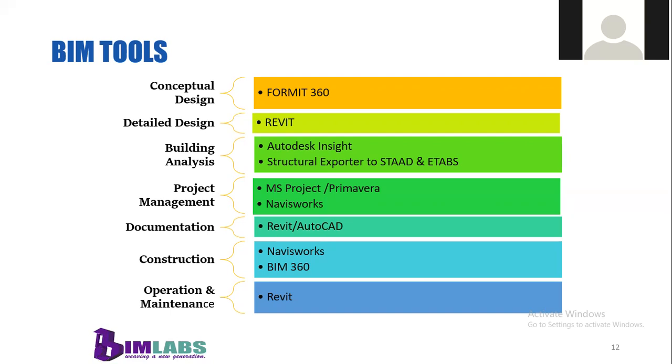Then structural export to TAD and ETAP, both of which are analysis softwares. Next is project management. For project management, you can use MS Project or Primavera, and Navisworks will also help in that. Then for documentation, you can use Revit or AutoCAD. You can use Navisworks or BIM 360 software. Then for operation and maintenance also, you can use the software Revit. And while talking about BIM, I must say that Revit is the most important tool in BIM.